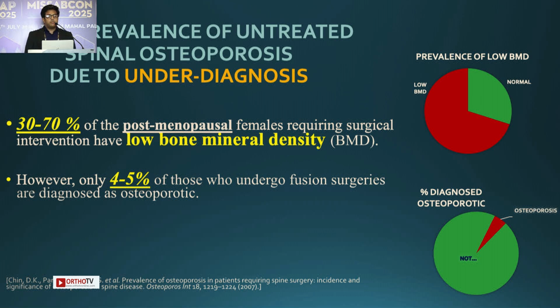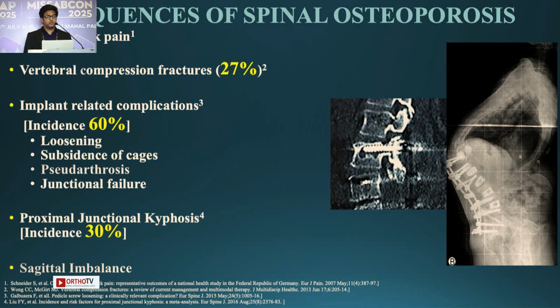Underdiagnosis is the main problem for these untreated spinal osteoporosis, where 30 to 70% of these postmenopausal women requiring a surgical intervention have low BMD. However, only 4 to 5% of them are diagnosed. So coming to the consequences of spinal osteoporosis, they're huge.